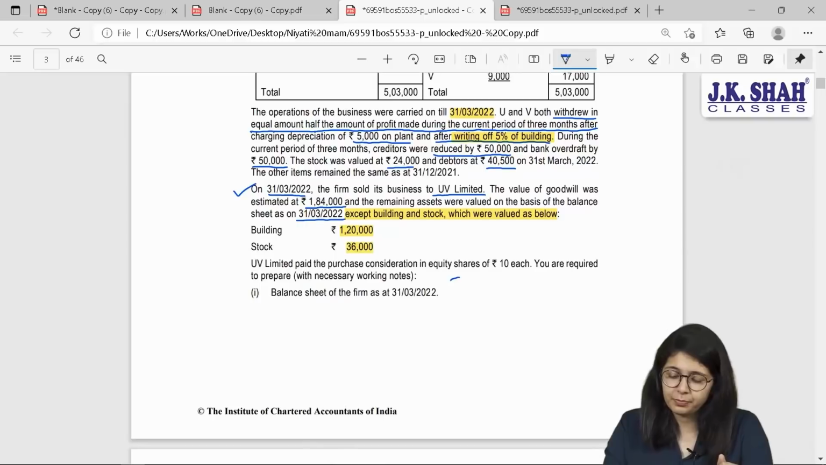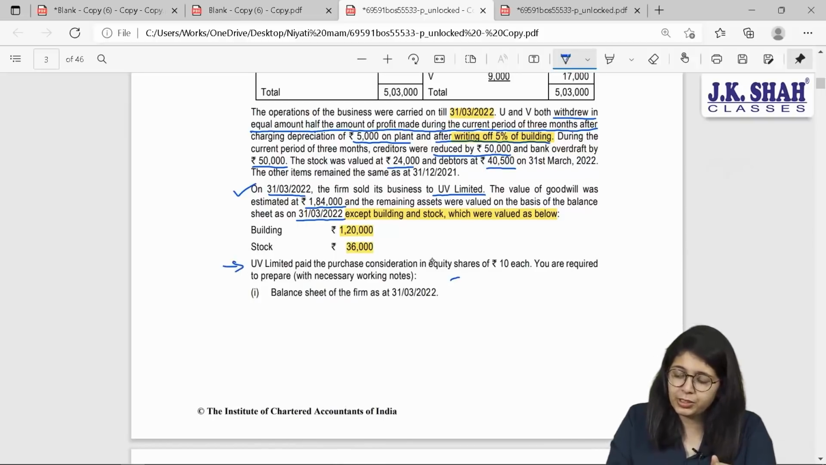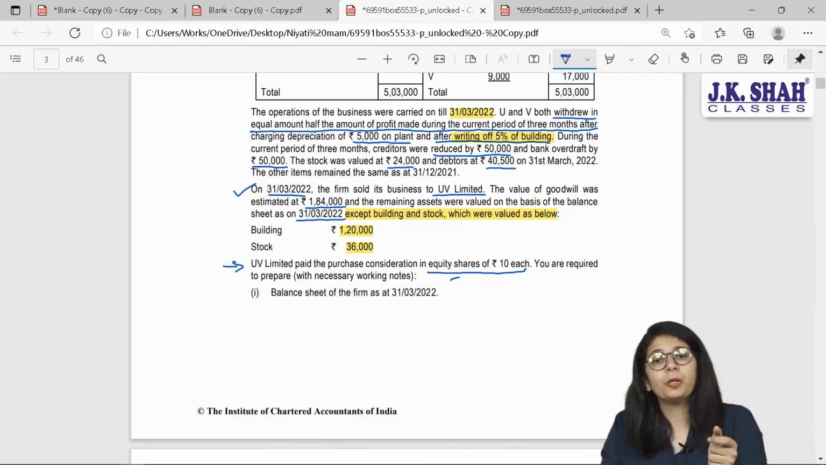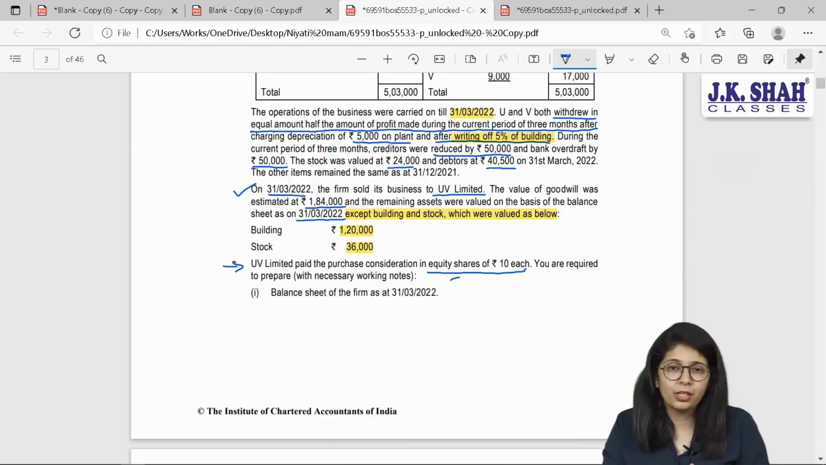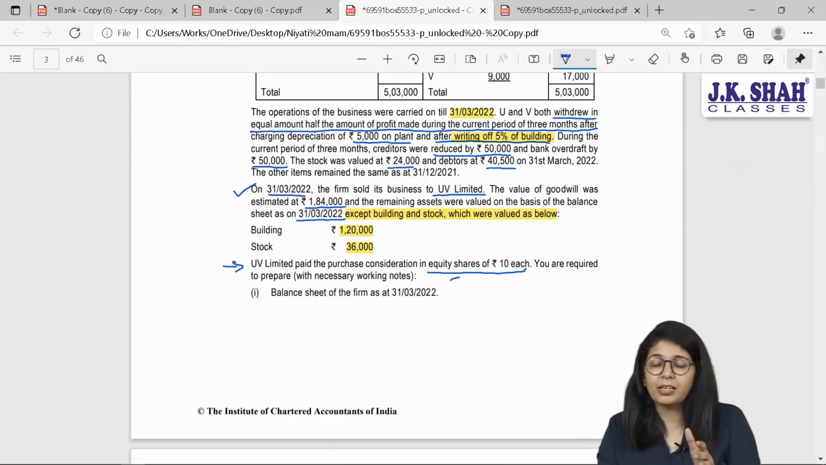Let us see. UV paid the purchase consideration in equity shares of 10 each. You are required to prepare the following items. What is supposed to be given? Equity shares. How many equity shares? Not mentioned. So can you solve the sum as per net payment? Then the answer is no. Sum is as per net asset method.